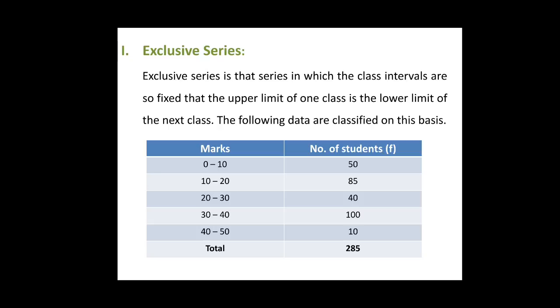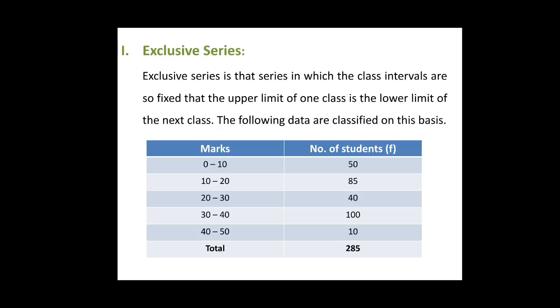The data given here in this table are classified on exclusive basis. It is clear from the table that the upper limit of a class interval repeats itself as the lower limit of the next class interval. Our classes here are 0 to 10, 10 to 20, 20 to 30, and so on. And it is clear here that the upper limit of the first class interval, which is 10, repeats itself as the lower limit of the second class interval, which is also 10, and so on.